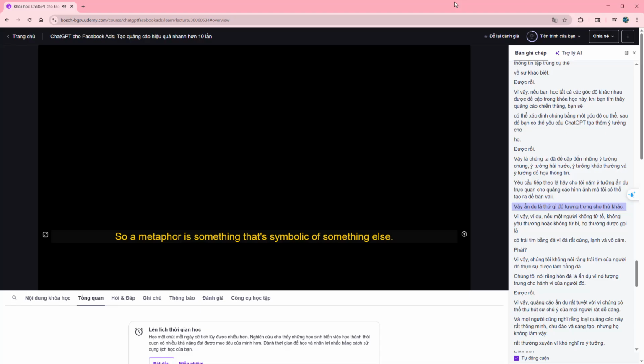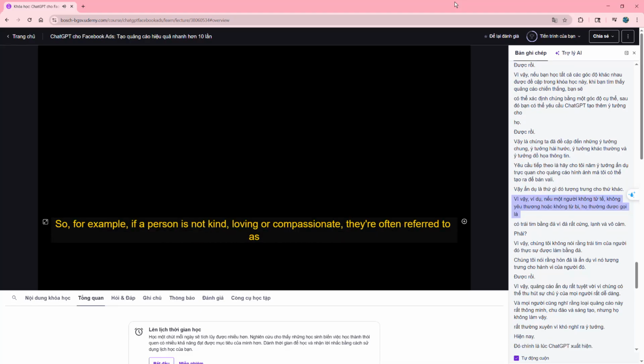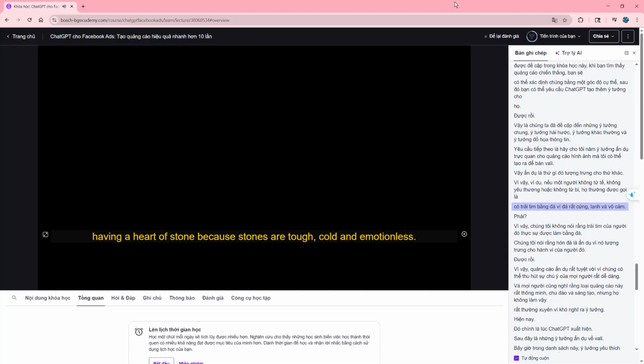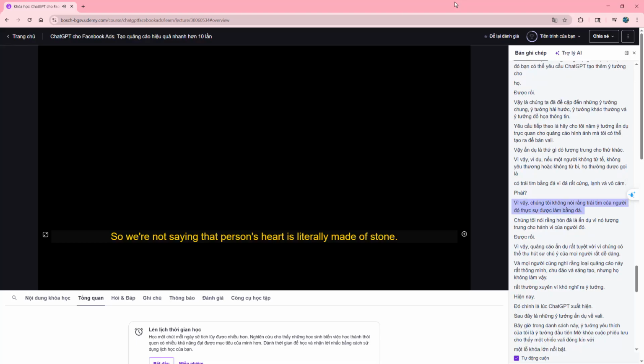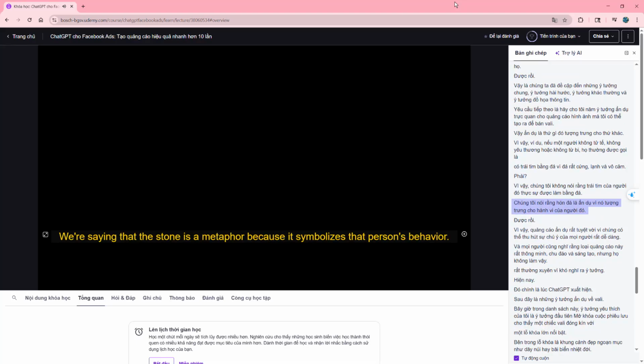So a metaphor is something that's symbolic of something else. So for example, if a person is not kind, loving, or compassionate, they're often referred to as having a heart of stone, because stones are tough, cold, and emotionless, right? So we're not saying that person's heart is literally made of stone, we're saying that the stone is a metaphor because it symbolizes that person's behavior.